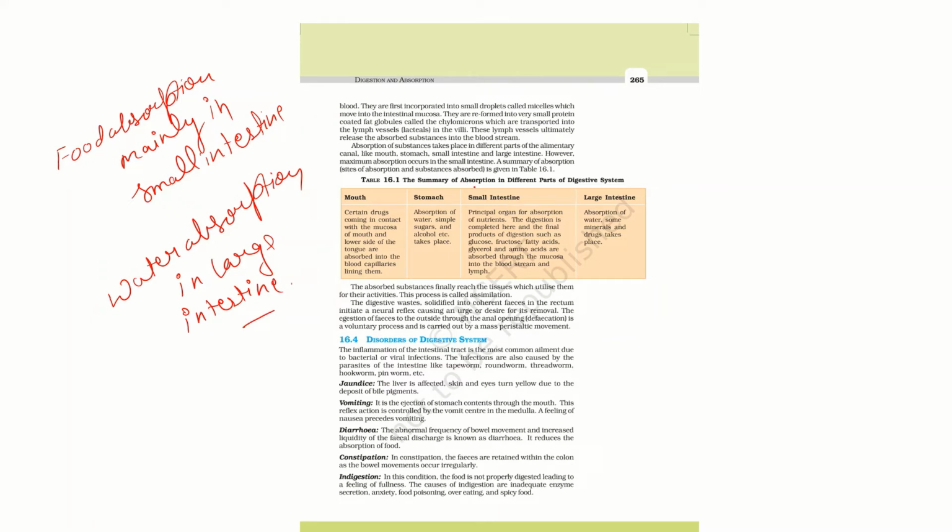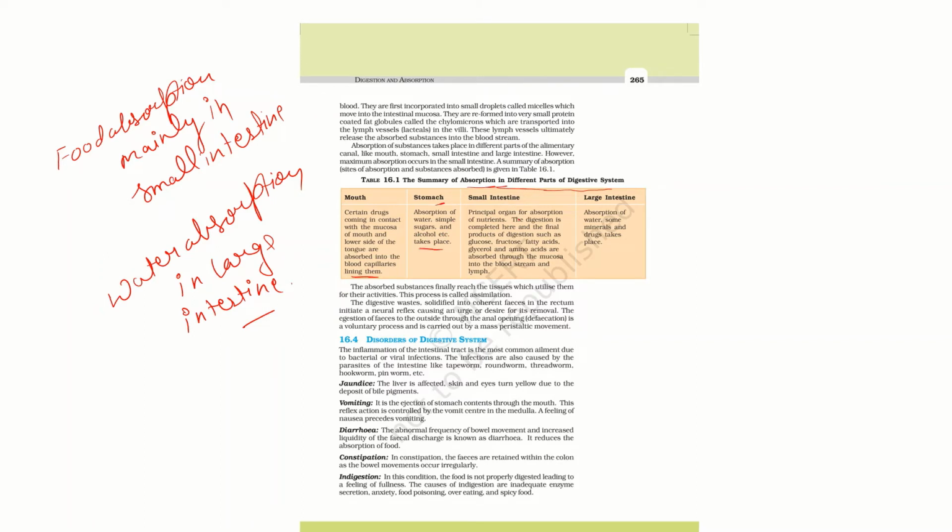So we can see this table where the summary of absorption in different parts of the digestive system is shown. In the mouth, certain drugs coming in contact with the mucosa of the lower side of the tongue are absorbed into the blood capillaries lining them. Next is the stomach: the absorption of water, simple sugars, alcohol, etc. takes place within the stomach.